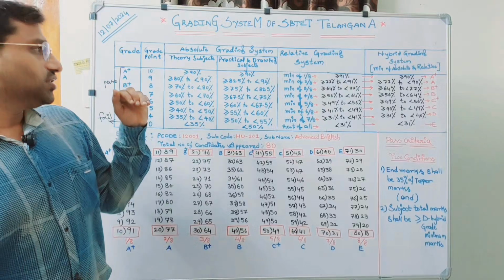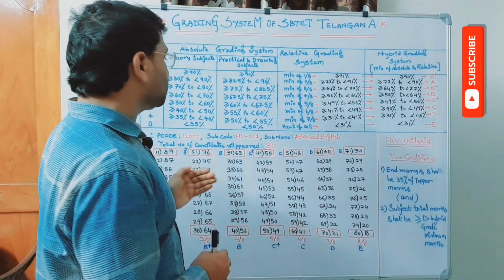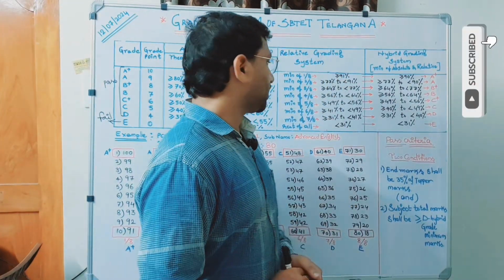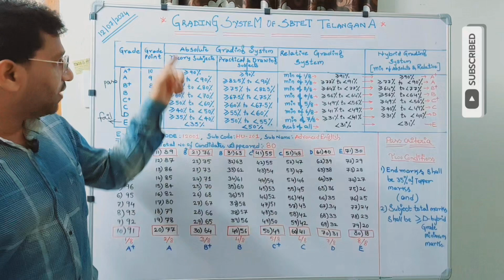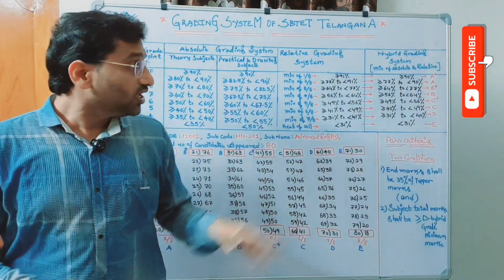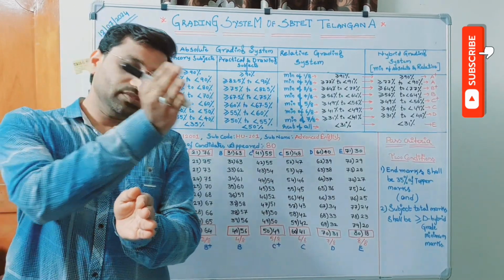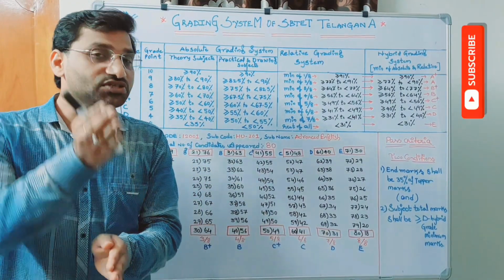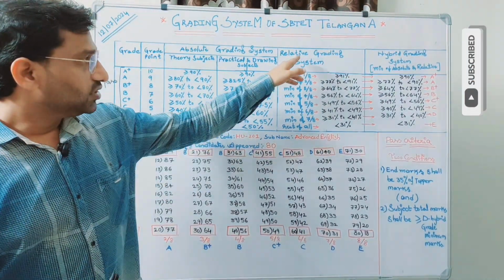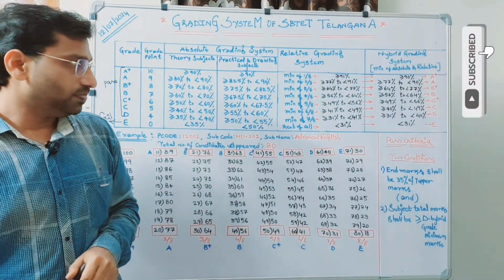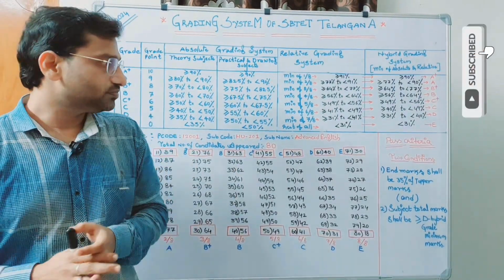Therefore, the second one is introduced. Because of the drawback of the absolute grading system, we have introduced the second one, that is called the relative grading system. What is called relative? Absolute means standardized. Relative means you are going to compare with another person. Who is that other person? Who is called what we call the topper. In the case of the relative grading system, there is a different kind of analysis to be done.